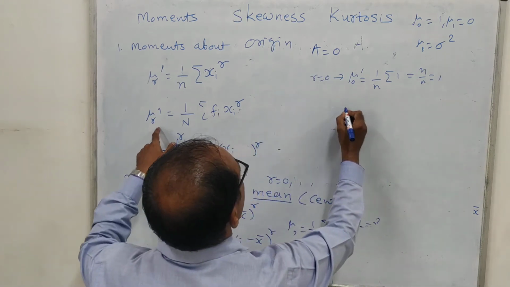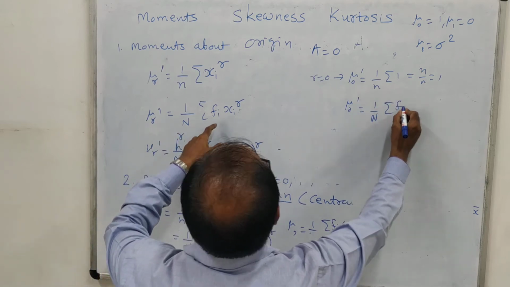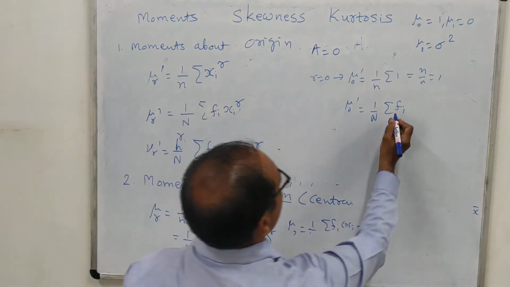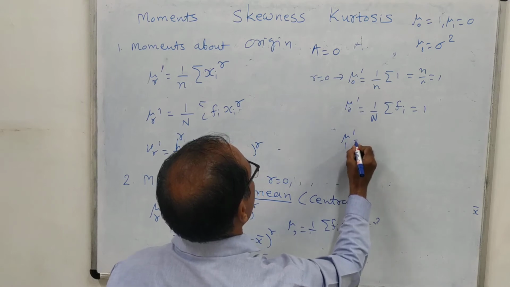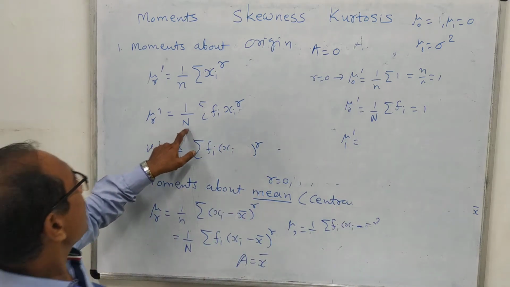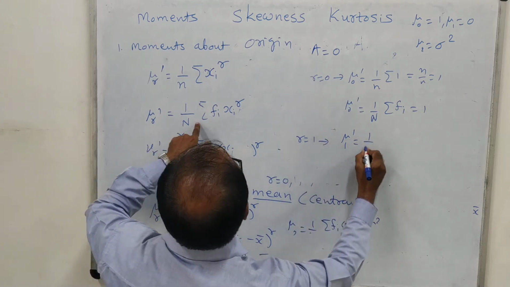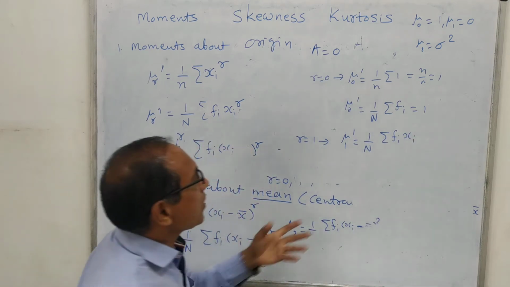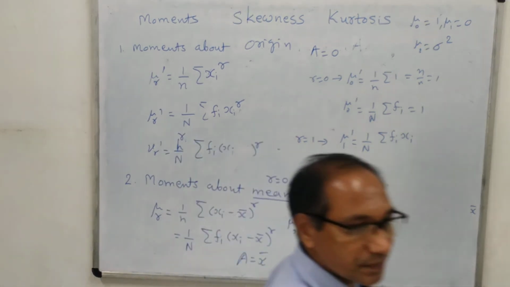If we use this formula, then also we could have obtained the same thing. 1 upon n sigma fi xi raised to 0. Xi raised to 0 is 1. So sigma fi, but sigma fi is capital N, so it is 1. Then we will find out mu1 dash. What will be mu1 dash? Here we will put r equal to 1. So this will become 1 upon n sigma fi xi. But what is this? Can you tell me?